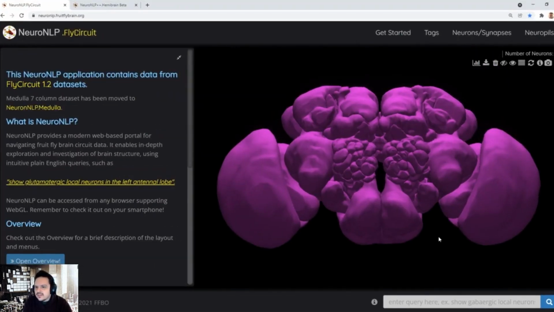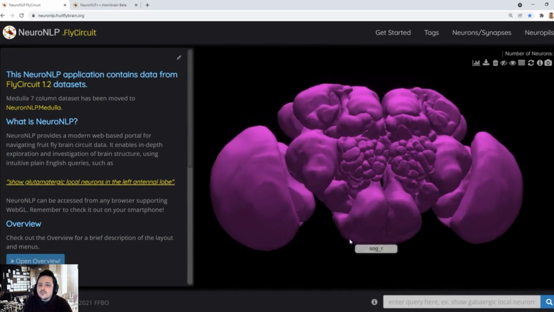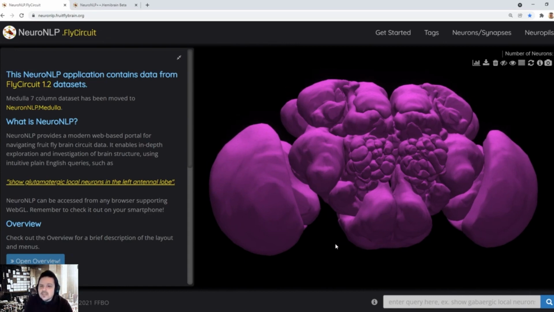NeuroNLP, which you see here, is a browser application that provides a modern web-based portal for navigating fruit fly brain circuit data, specifically neurons and their synapses in 3D. The NLP in the name comes from the fact that our search engine is powered by a rule-based natural language processing engine. However, the NeuroNLP rule-based query engine can only map very specific, pre-designed sentence structures into database queries, thereby